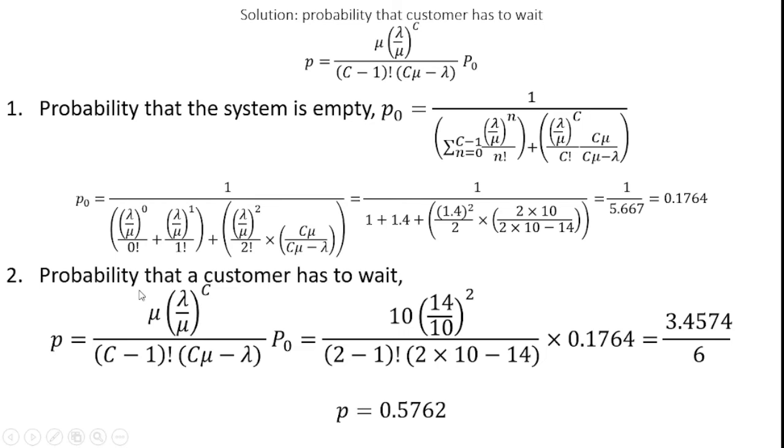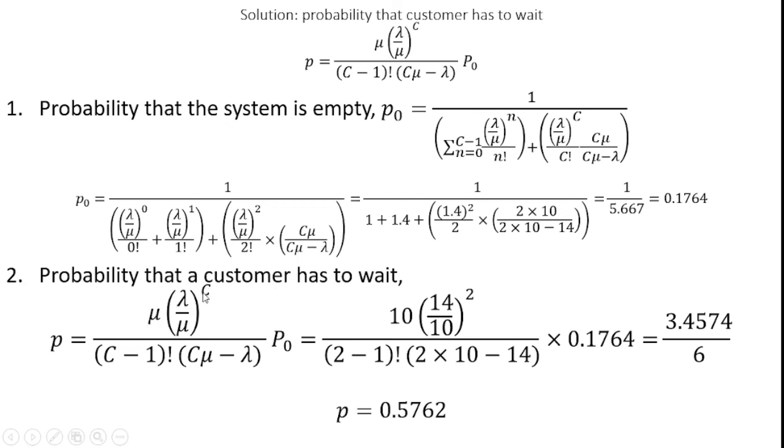And then the probability that a customer has to wait, which is the question in this problem. So P is equal to mu into lambda by mu power c divided by c minus 1 factorial into c mu minus lambda into P0. We already know mu is equal to 10, lambda is equal to 14.